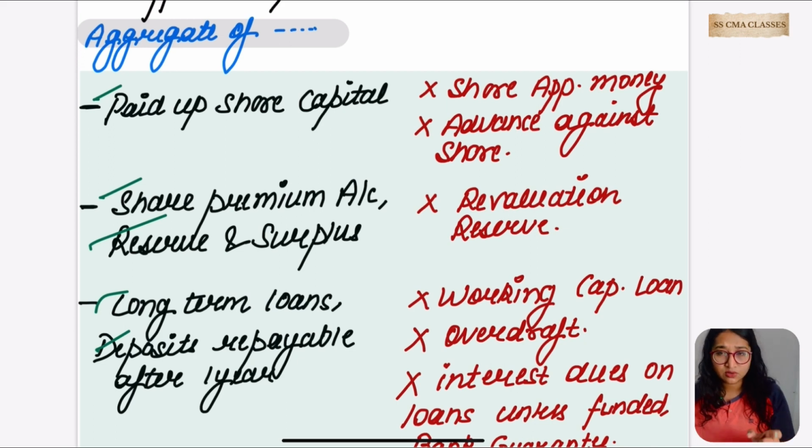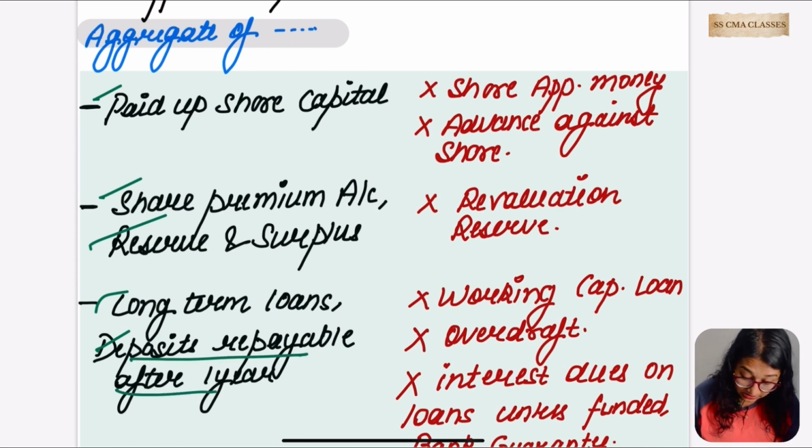Which means, do you remember the temporary loan which is to be paid within 6 months? Do you remember about the loans and borrowings in that section? Those are not to be taken, and of course that would also not be taken in this section, because they are saying the deposit which is repayable after 1 year, not the short term.